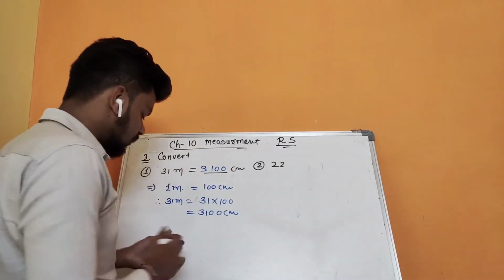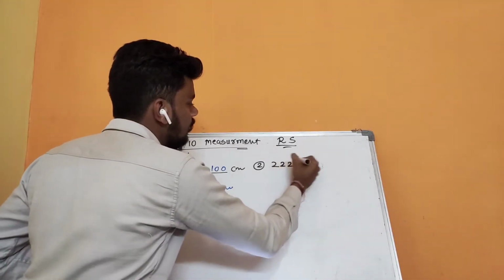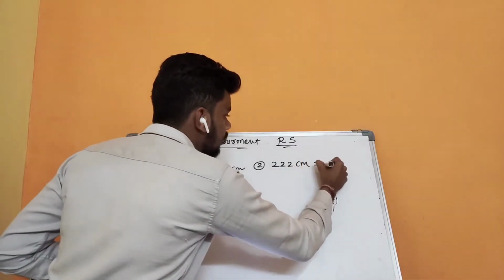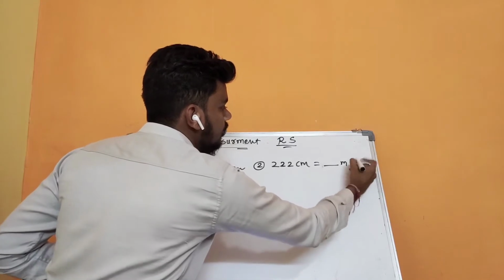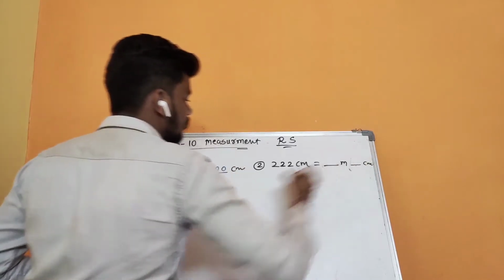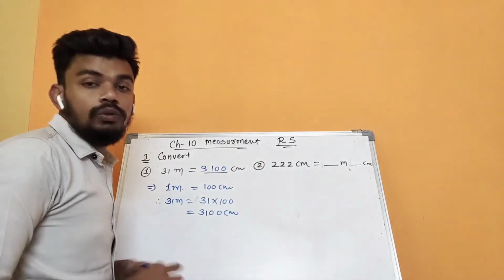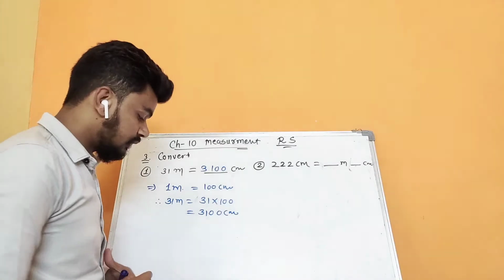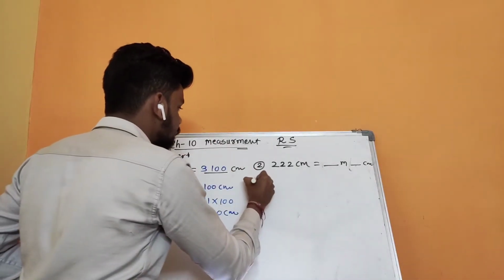Actually the question is like 222 centimeter, right? And that we have to convert into meter and centimeter, right? So change that question like that: 222 centimeter into meter and centimeter. Okay, let's do that question also.